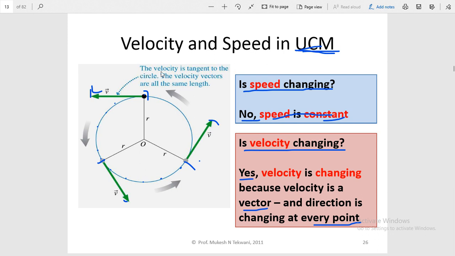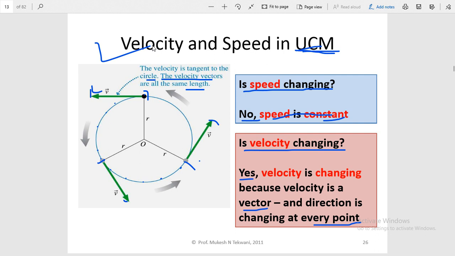The velocity is tangent to the circle. The velocity vectors are all the same length, meaning they have equal magnitude, but their directions are different, because the direction of motion of the particle at any point is along the direction of the tangent at that point. So I hope you understand the velocity and speed in uniform circular motion.